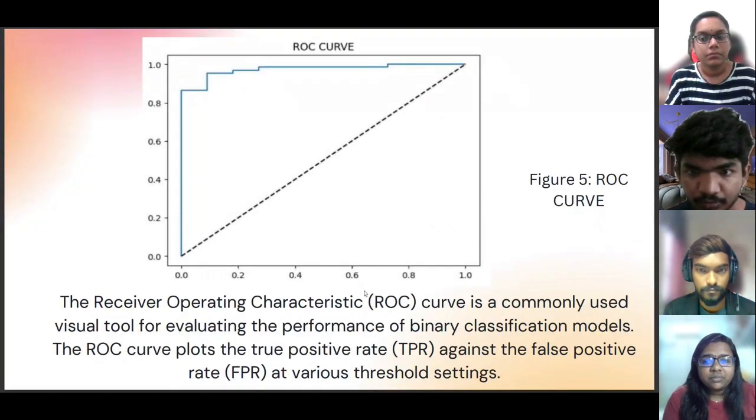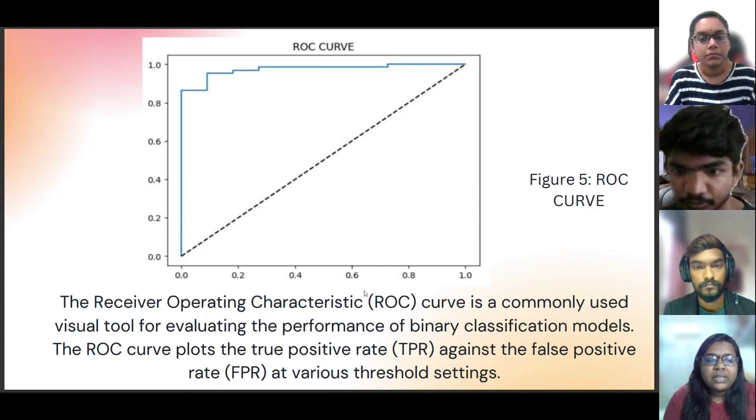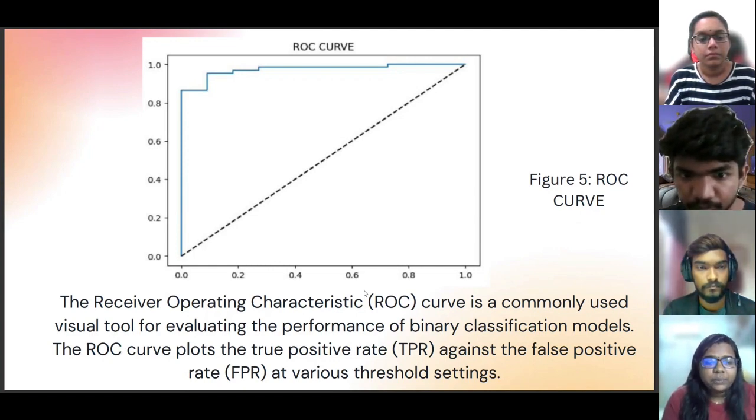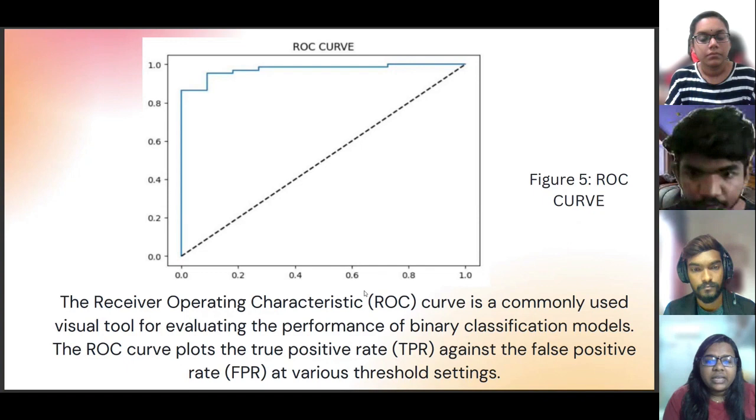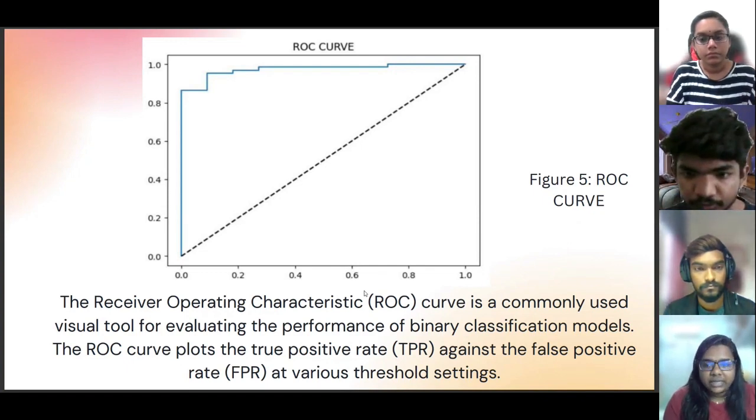This is the ROC curve. The receiver operating characteristic curve is a commonly used visual tool for evaluating the performance of binary classification models. The ROC curve plots the true positive rate against the false positive rate at various threshold settings.